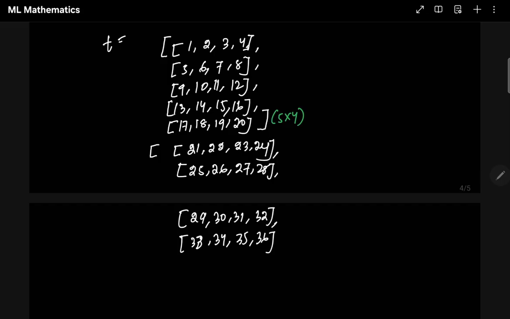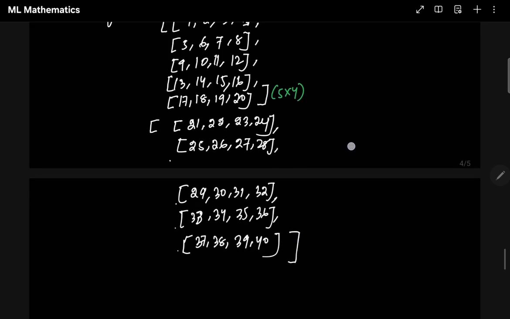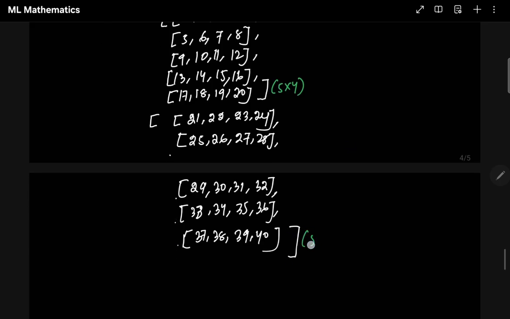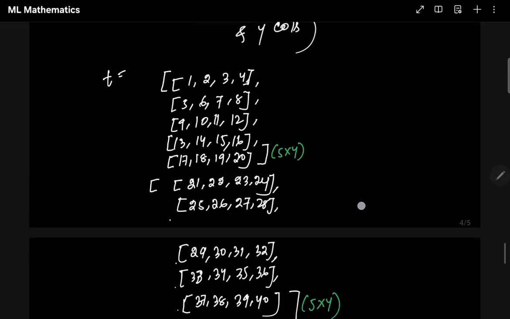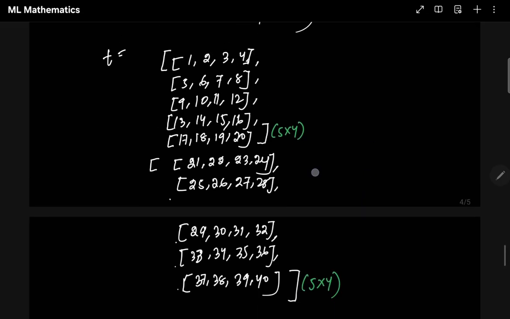These are random numbers. Again I am telling you, don't be confused about how I am getting these numbers. Then 37, 38, 39, 40. So now this makes 5 rows. Close that matrix. This is another 5 cross 4 matrix. So these two matrices are enclosed within another, bigger matrix.